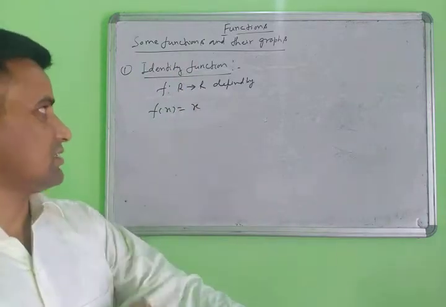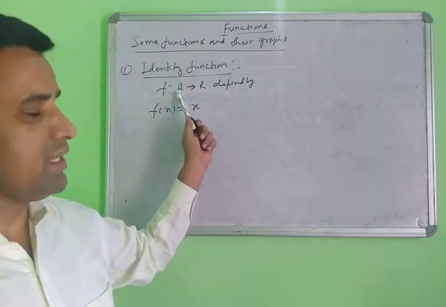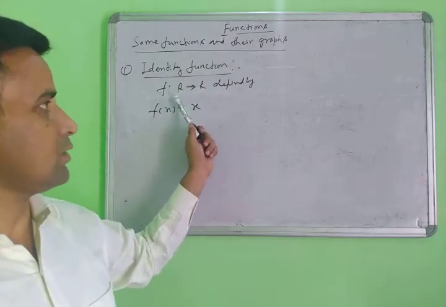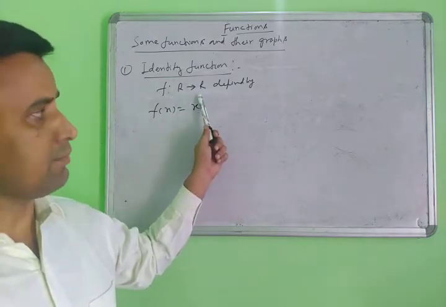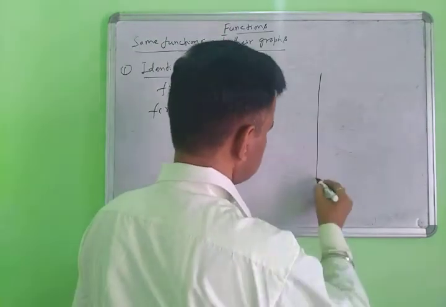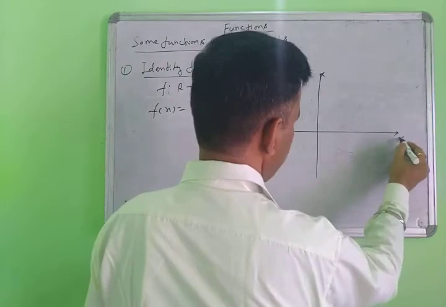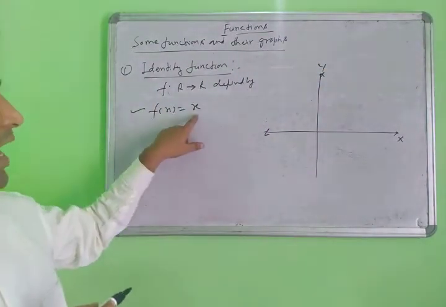What is the identity function? It is R to R, meaning the domain is the real numbers and the codomain is also the real numbers. Both domain and range are real numbers. Now we draw the graph of this function, with x-axis and y-axis. Given f(x) equals x, the identity function.